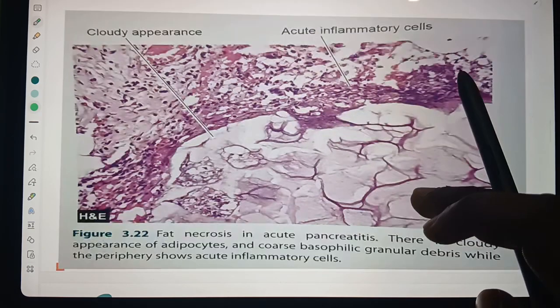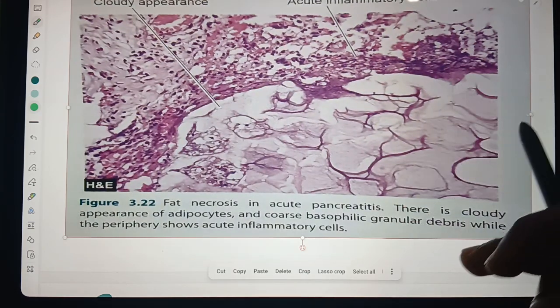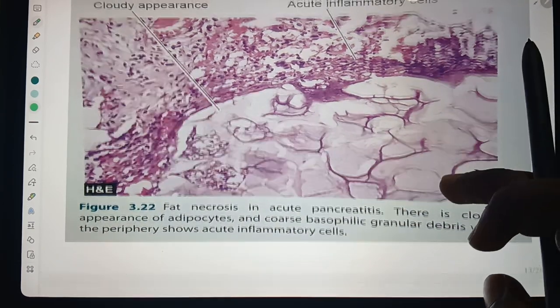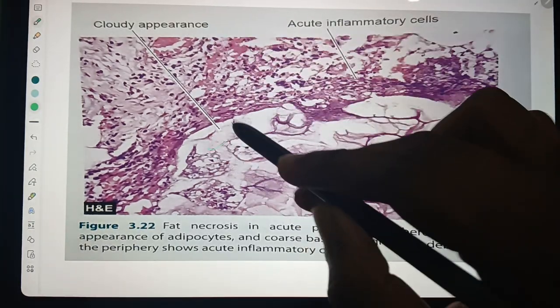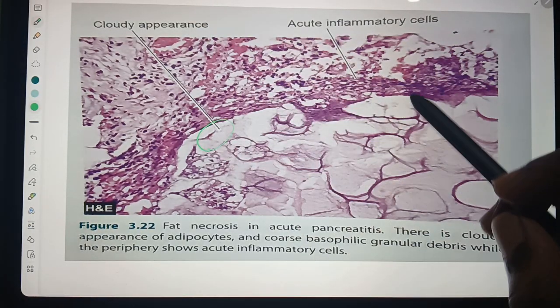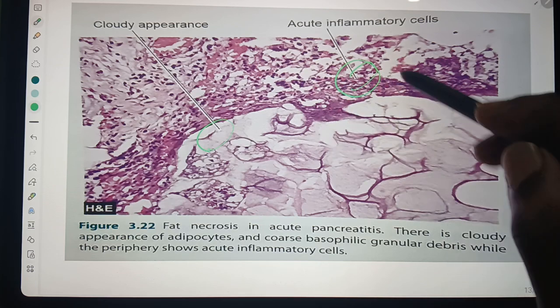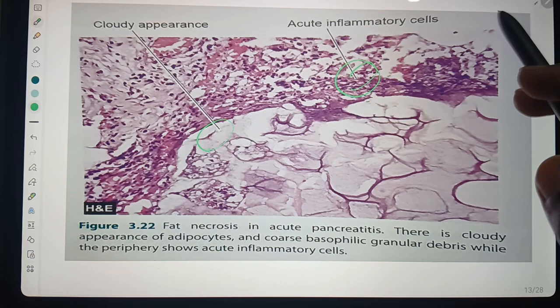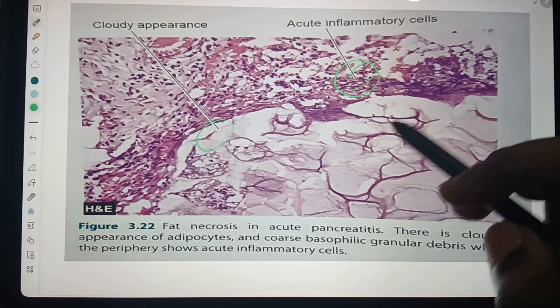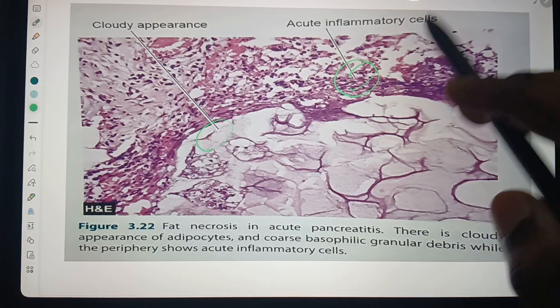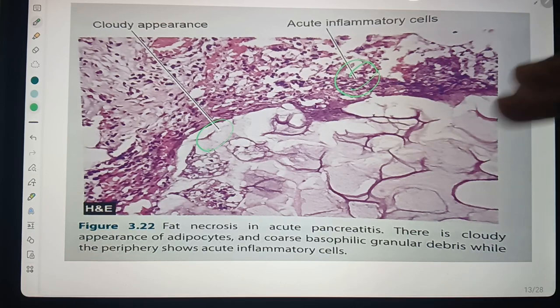Here you can see a cloudy appearance, these are all the cells, and these are the acute inflammatory cells. This is a histological diagram of acute pancreatitis.